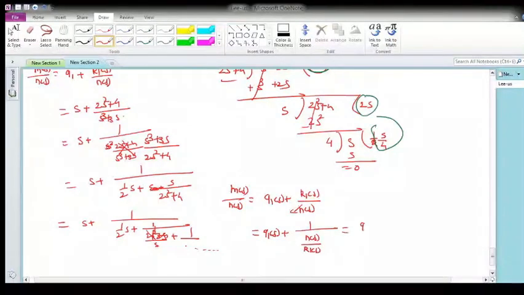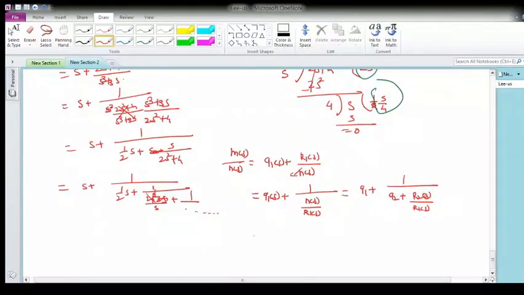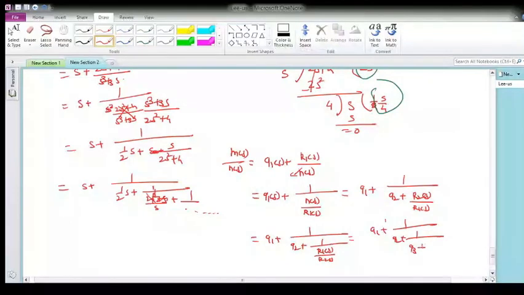Then you will get one more quotient here, which I can call q2, plus the next remainder r2 of s upon r1 of s. Again, to do the continued fraction expansion, you take 1 over q2 plus, and invert it. So this will now be r1 of s over r2 of s. With this you get one more quotient q3, and now the remainder is the third polynomial, and the second polynomial remains the divisor.